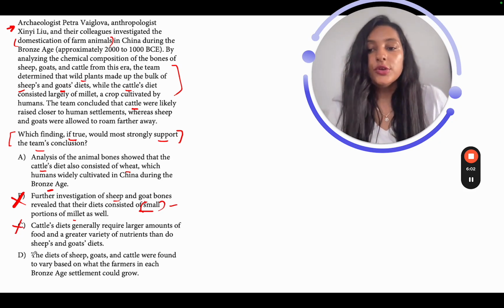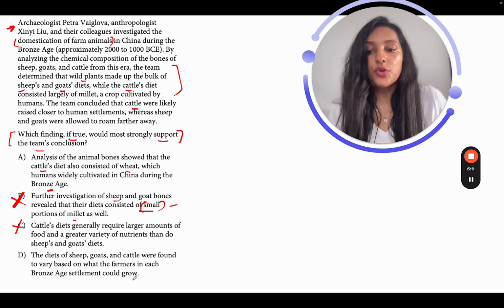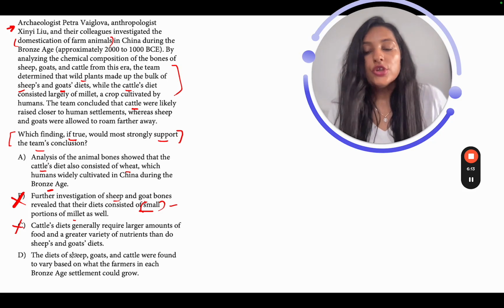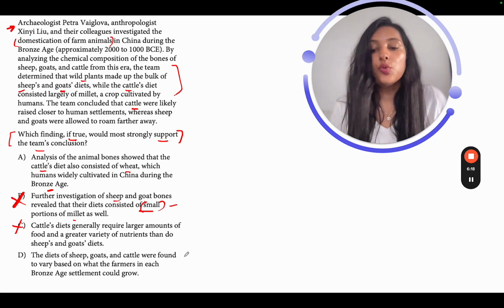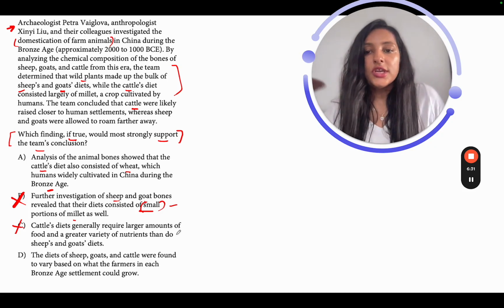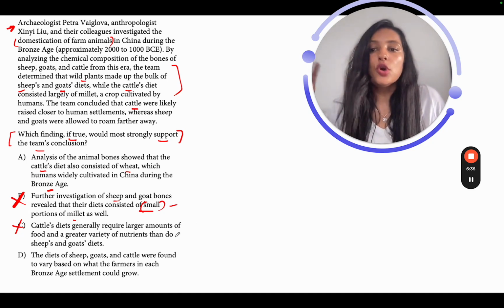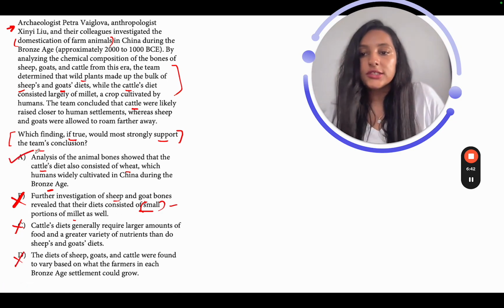Let's go to D now. The diets of sheep, goats, and cattle were found to vary based on what the farmers in each Bronze Age settlement could grow. So it's again another fact-based option, which is simply telling me what they ate and what it depended on. It's not really putting any emphasis on whether cattle were closer to the human settlement or not. So D is definitely out for that reason. And a very clear-cut answer, that's choice A.